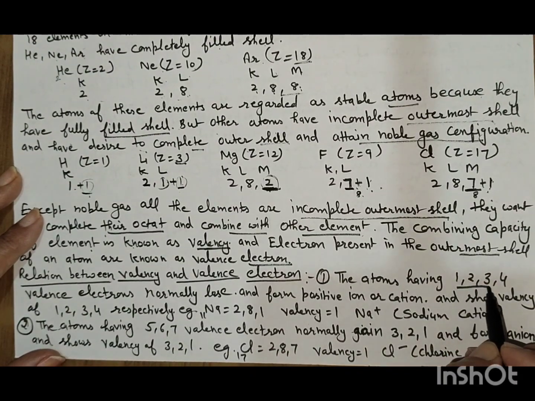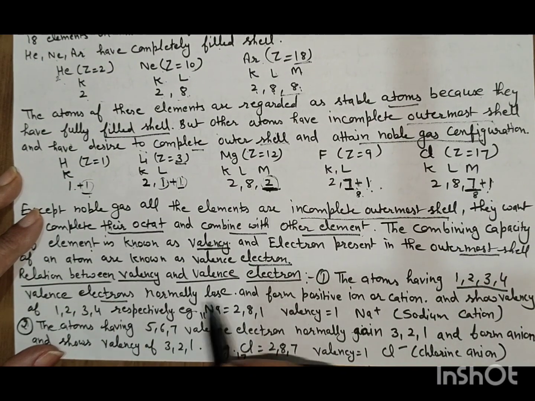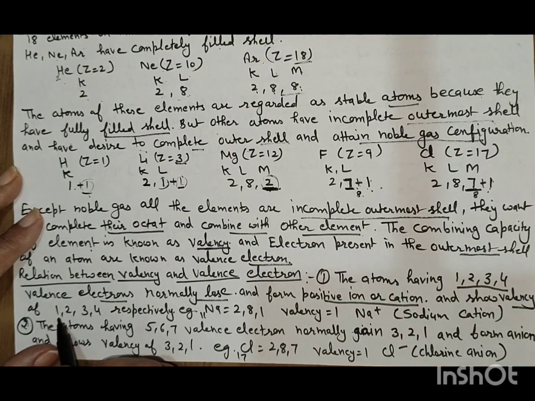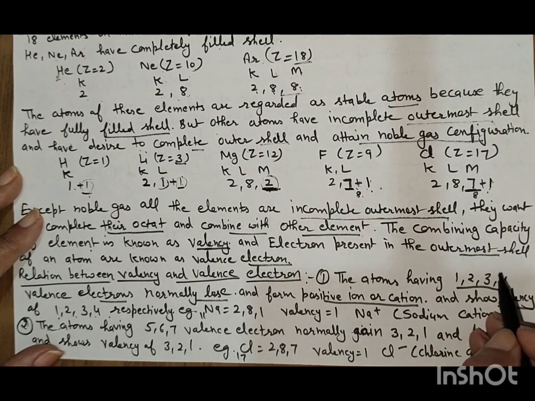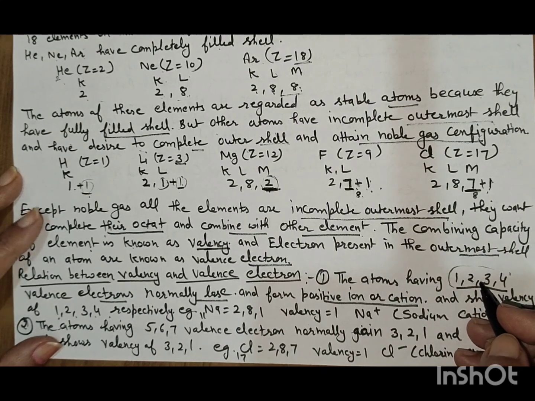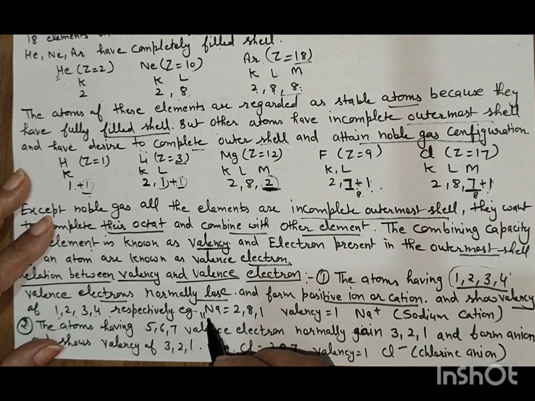Relation between the valency and valence electrons: atoms having 1, 2, 3, or 4 valence electrons normally lose them and form a positive ion, or cation, and show a valency of 1, 2, 3, or 4. If we take the example of sodium, its atomic number is 11.